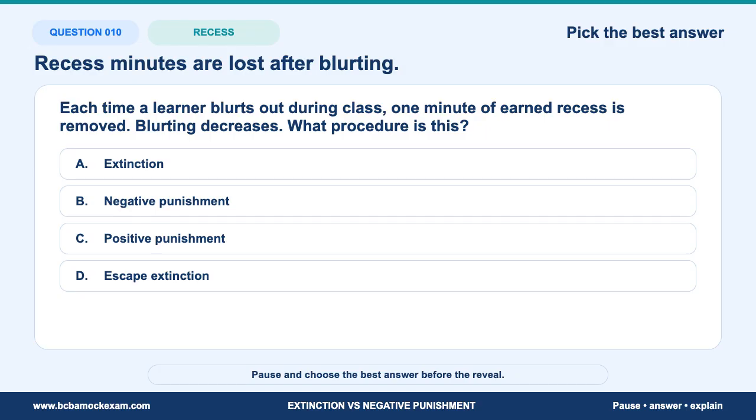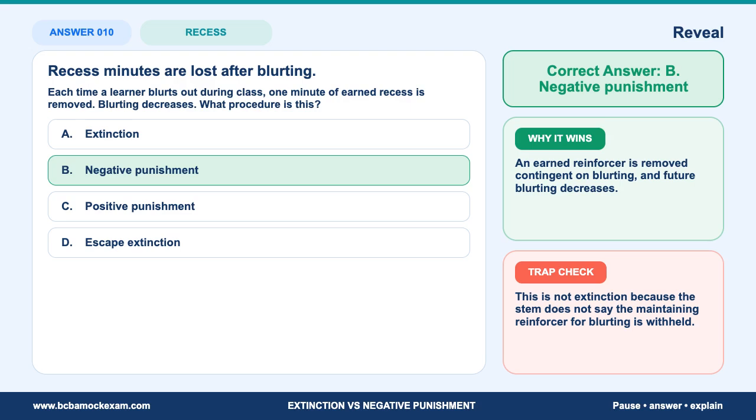Pause now and choose the best answer. The correct answer is B. Negative punishment. An earned reinforcer is removed contingent on blurting, and future blurting decreases. This is the kind of item where a loose definition gives you the wrong answer.